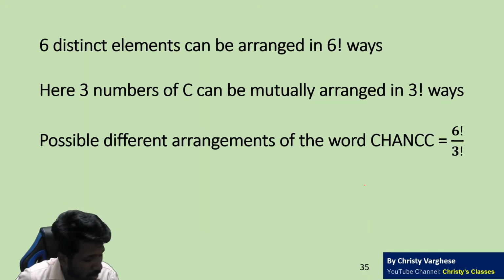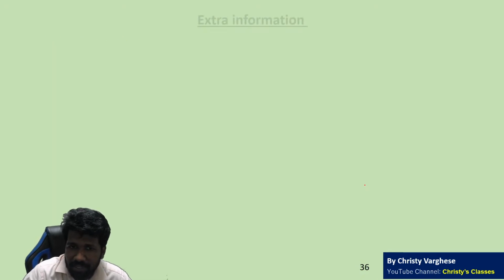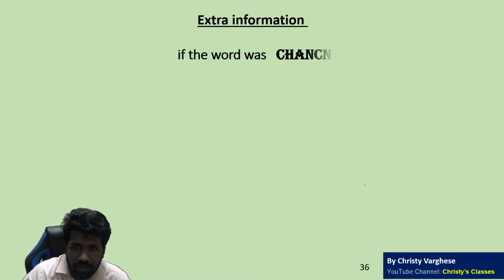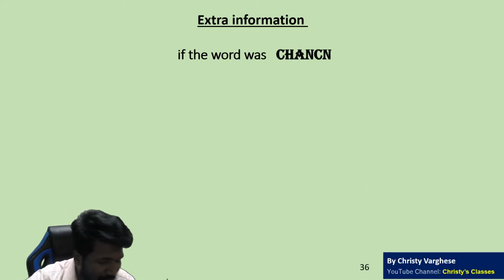All of you understood? Don't divide by 3. In the case of 2 factorial and 2, both are equal. But in the case of 3 factorial and 3, they are not equal. So 6 factorial by 3 factorial will be the answer. All of you understood?